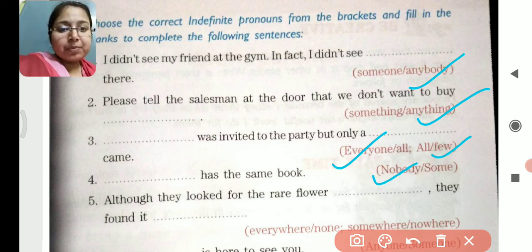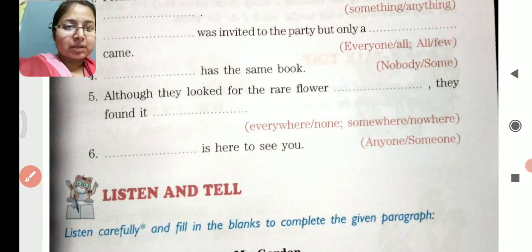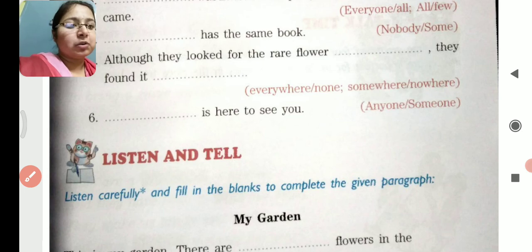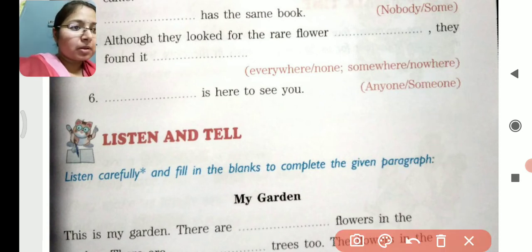Fifth, although they looked for the rare flower, dash, they found it, dash. So although they looked for the rare flower, everywhere or none, everywhere, they found it dash. Somewhere or nowhere, they found it nowhere. And the last question, question number 6. Dash is here to see you. Anyone is here to see you, or someone is here? Someone is here to see you.